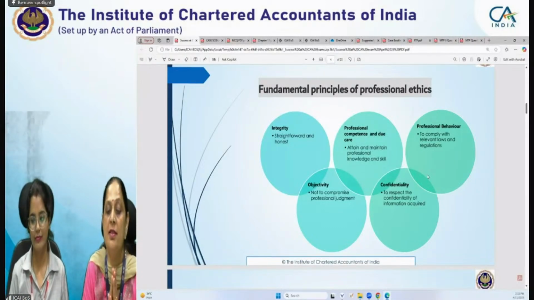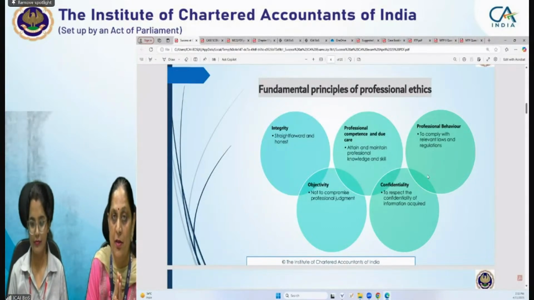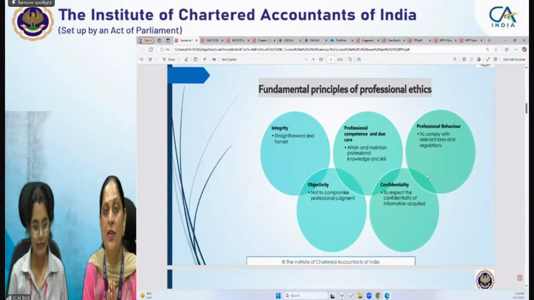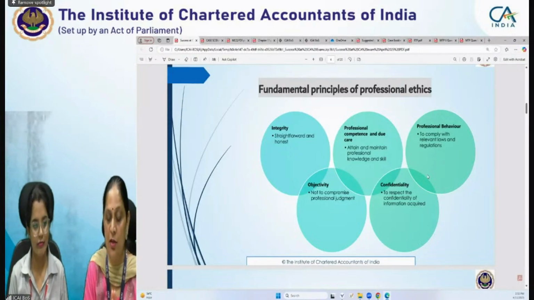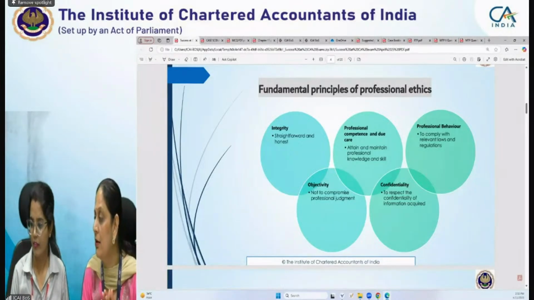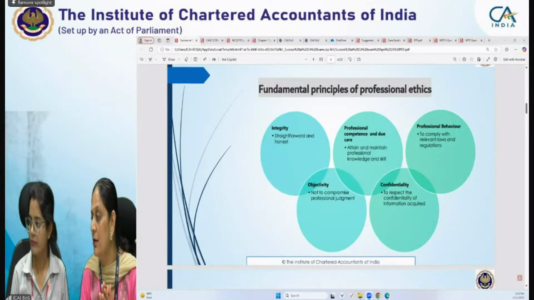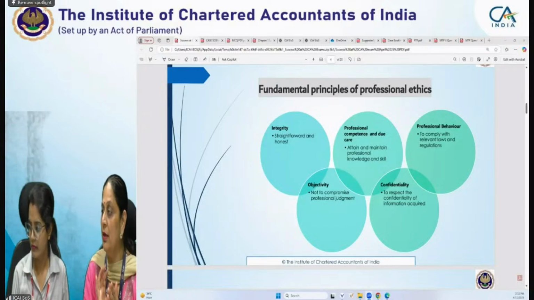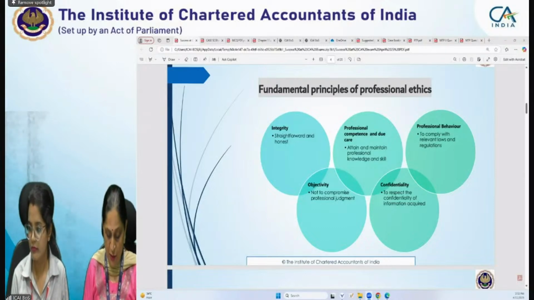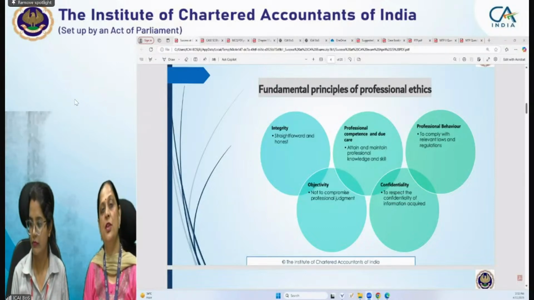So what does it mean, honest or straightforward? A professional accountant, meaning a chartered accountant, shall not be knowingly associated.